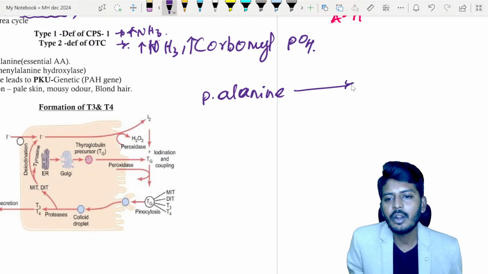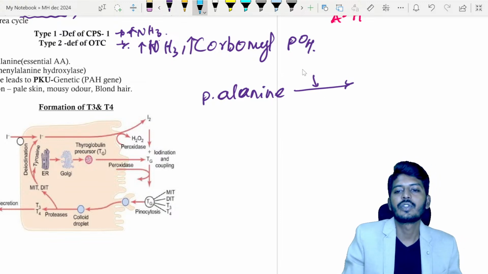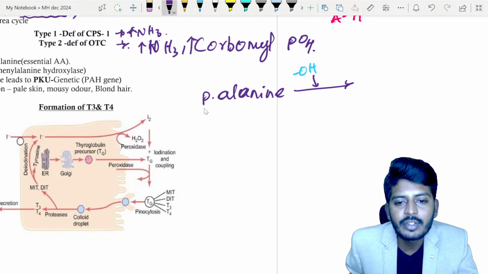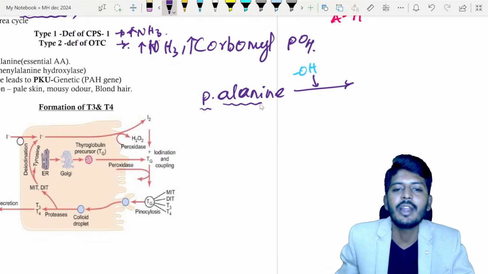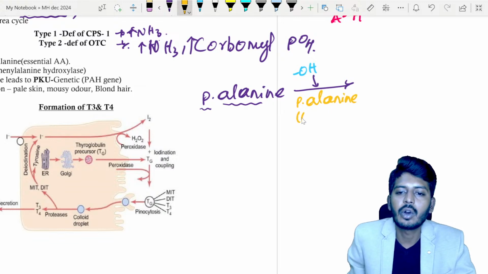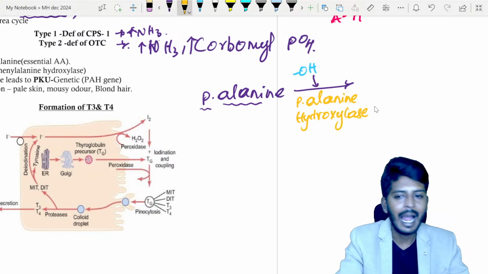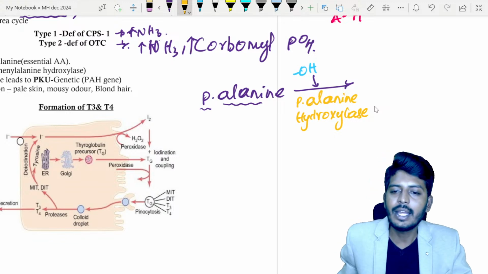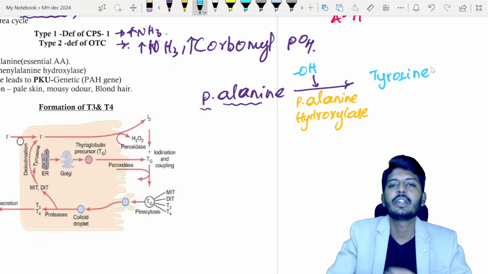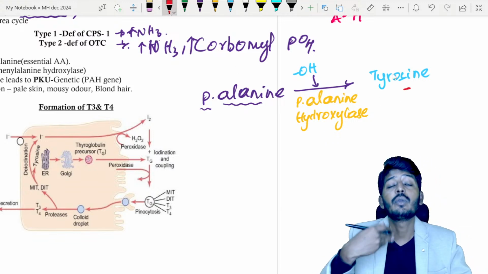This phenylalanine undergoes a reaction called hydroxylation. What is that? Hydroxylation means adding of the OH group. So who is undergoing hydroxylation? Phenylalanine is undergoing hydroxylation. The name of the enzyme is phenylalanine hydroxylase. This phenylalanine hydroxylase will give rise to an amino acid called tyrosine. This tyrosine, my dear student, is a very, very important point to be remembered. So from the tyrosine, what all is formed in the body?